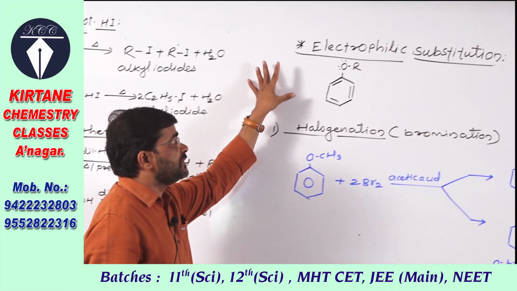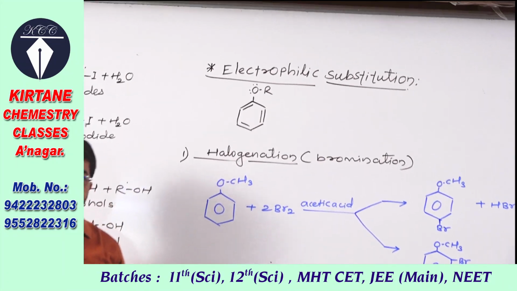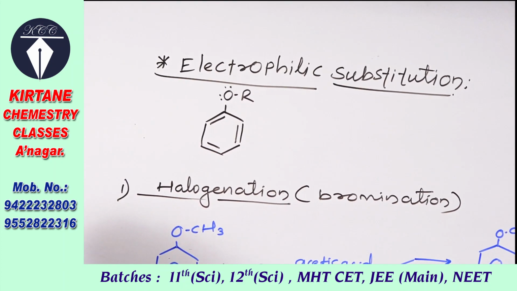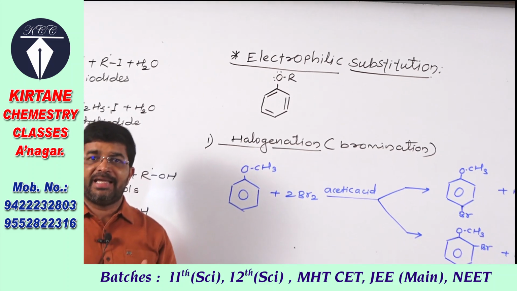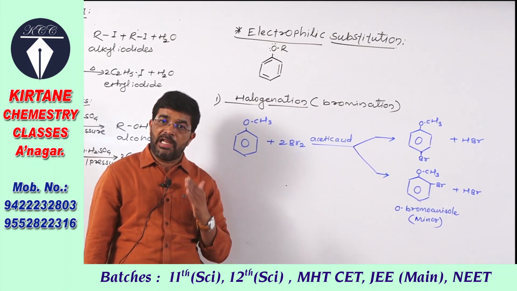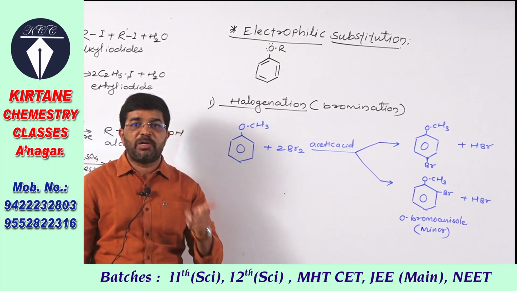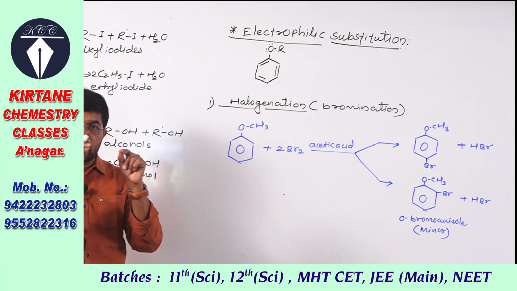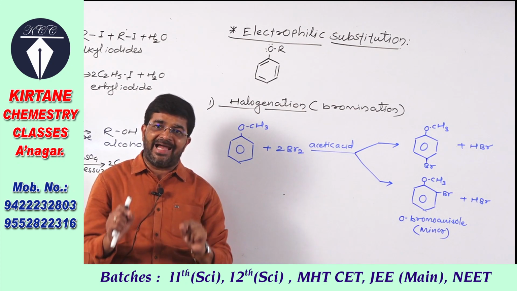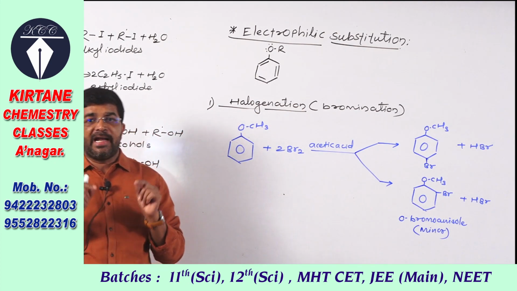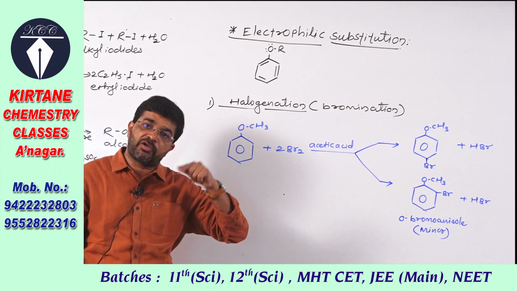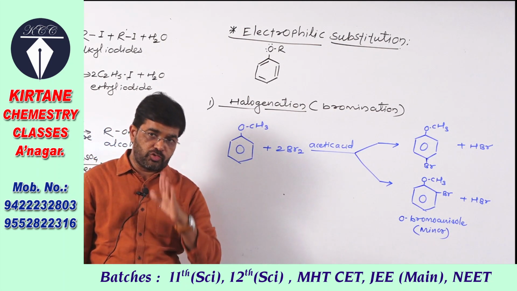Here see, the next point you have to study is electrophilic substitution. In case of aromatic ethers like anisole or phenetole, the electrophilic substitution takes place on the ring, meaning hydrogen atoms of the benzene ring are substituted, but before that we have to study from which position hydrogen is substituted with respect to the alkoxy group attached to the benzene ring.